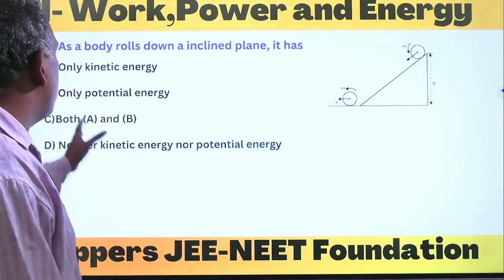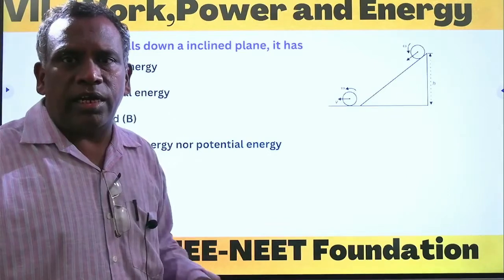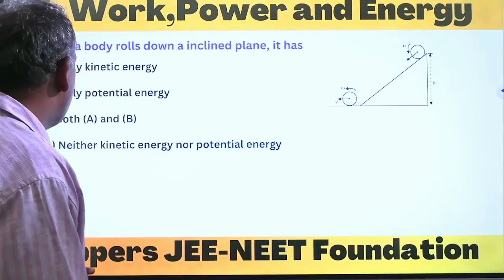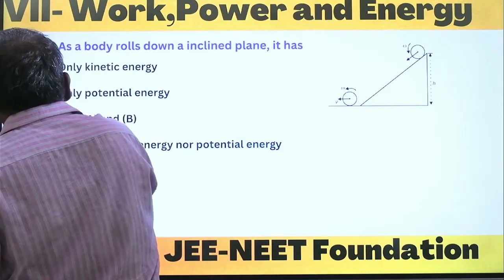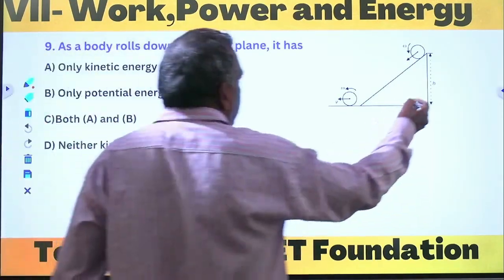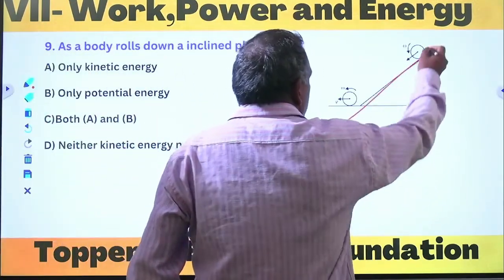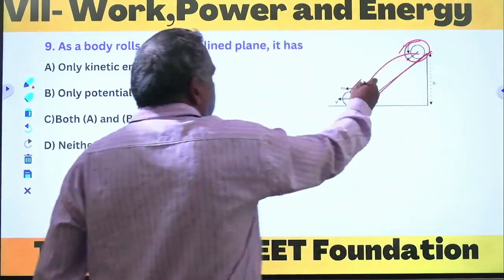A body rolls down on the inclined plane, it has dash. See, when a body is rolling on the inclined plane, let us take here an inclined plane. This is the inclined plane. So the body is there, it is rolling on the inclined plane.